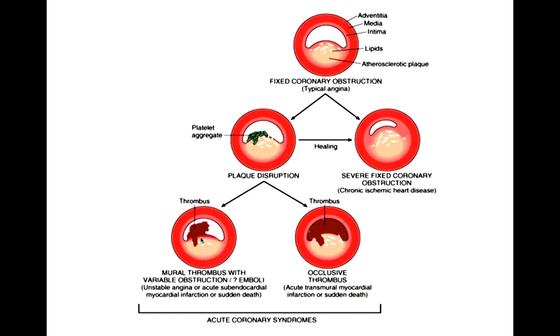then we can go for GP2B3 inhibitors or early angiography, like if the patient has multiple attacks in the past few weeks, or the patient is more than 65 years of age. That is a TIMI score that I will cover later. So when these things are present, then we give the patient GP2B3 inhibitors, and also we go for early angiography. The details of the treatment I will cover later.